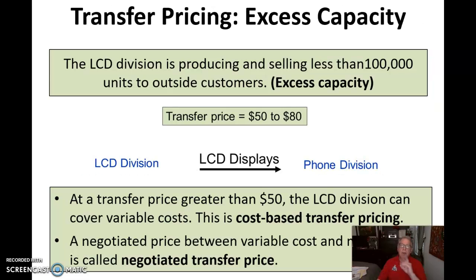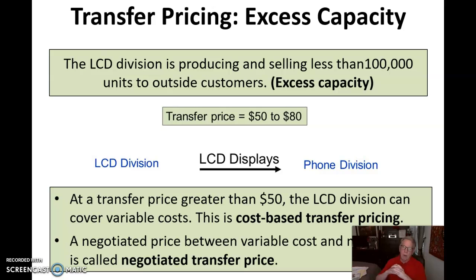Now, if there is excess capacity, then it's a little bit different, because the LCD division is producing and selling less than their capacity. And so the transfer price then is going to be something between $50 and $80 or something like that.